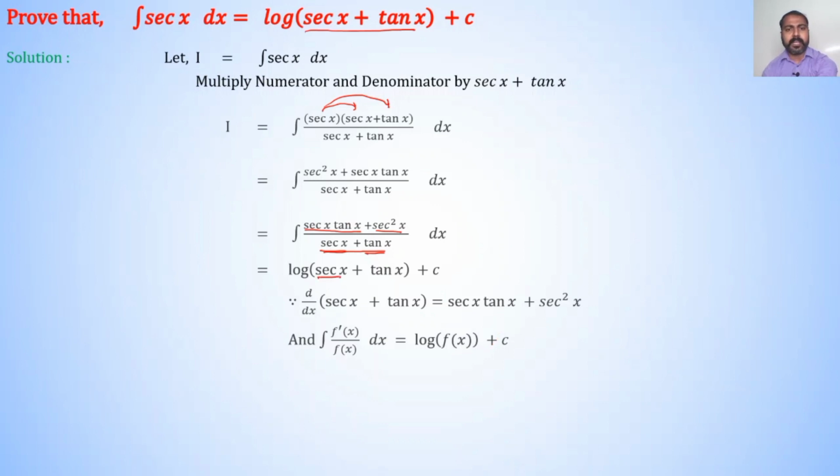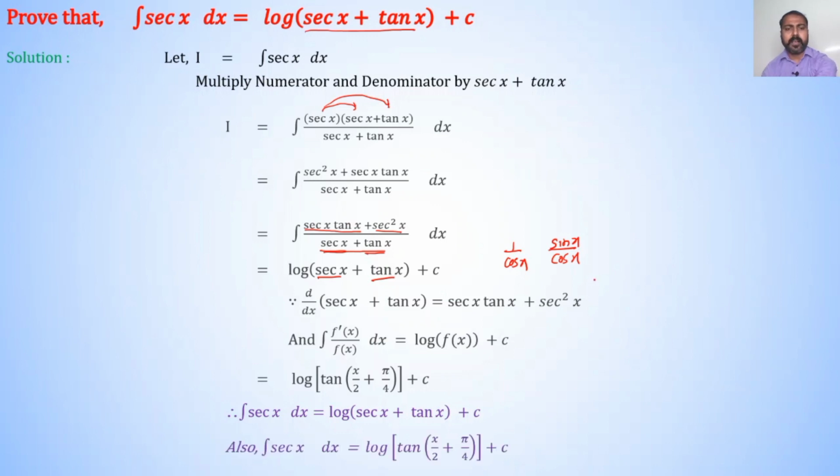If we write sec x as 1 upon cos x and tan x as sin x upon cos x, then the formula becomes I is equal to log of tan of x by 2 plus pi by 4 plus c. Therefore, integration of sec x dx is equal to log of sec x plus tan x plus c. Also, integration of sec x dx is equal to log of tan of x by 2 plus pi by 4 plus c.